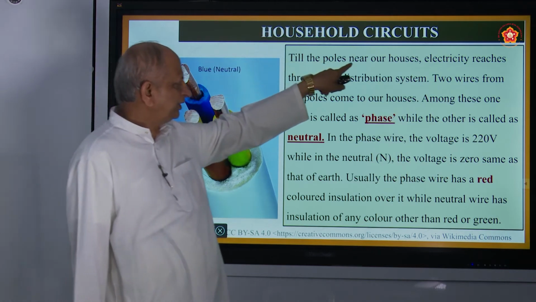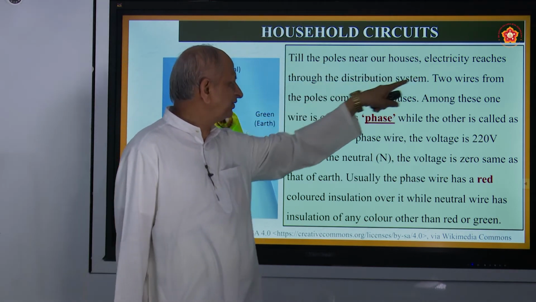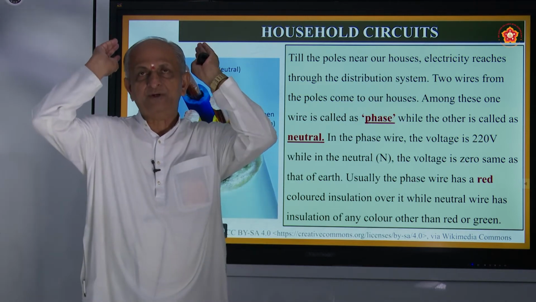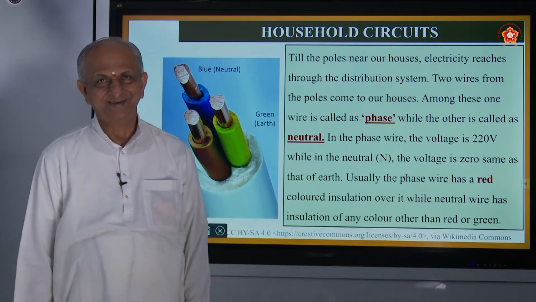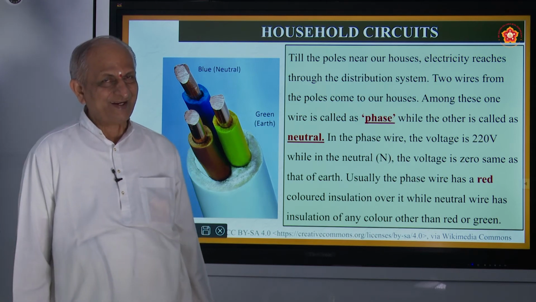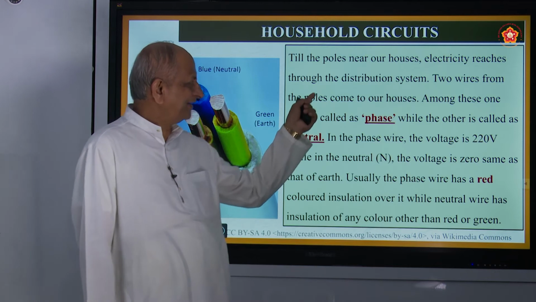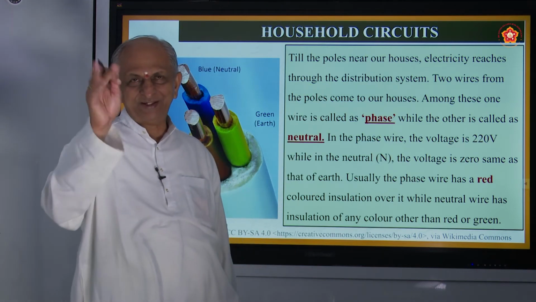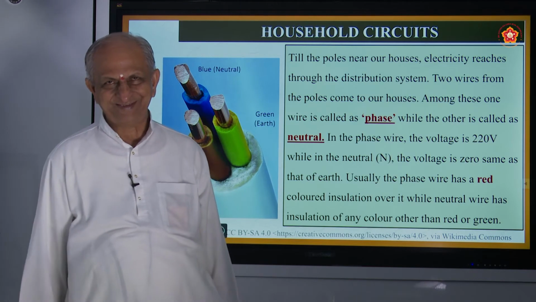Till the poles near our houses, electricity reaches through the distribution system. So they come in wires. You might have seen some sound also coming, and especially because of these systems only, nowadays we don't get sparrows.